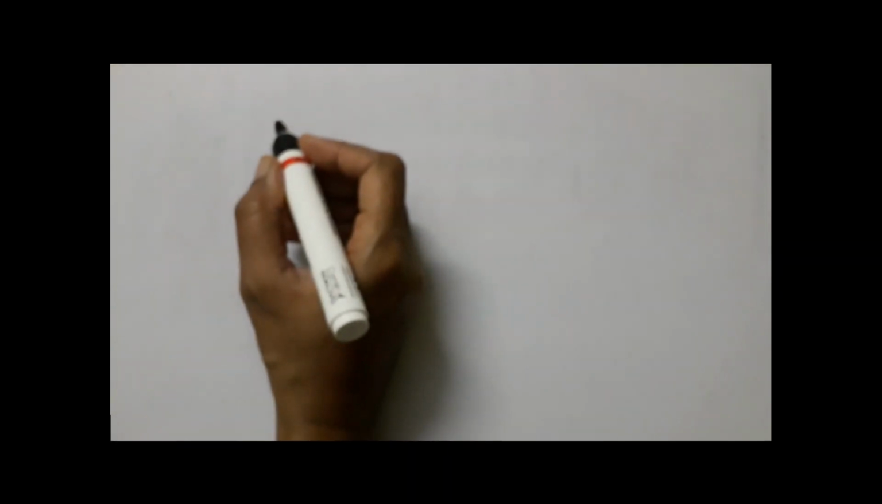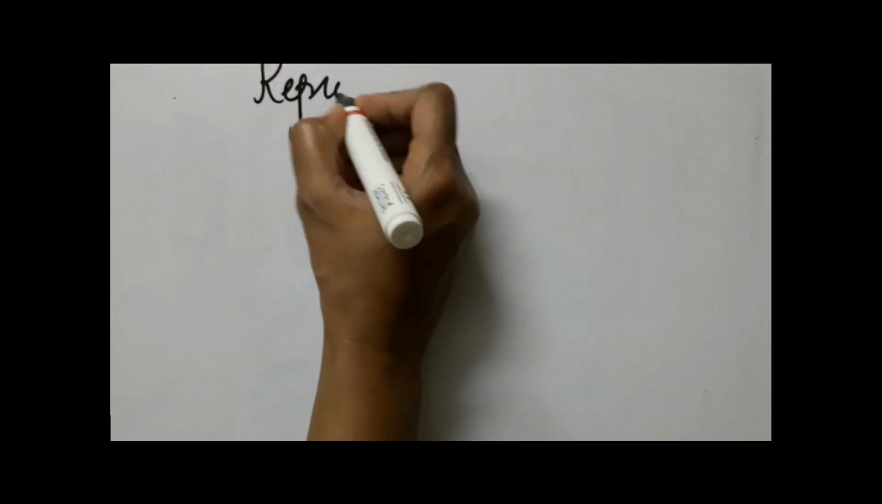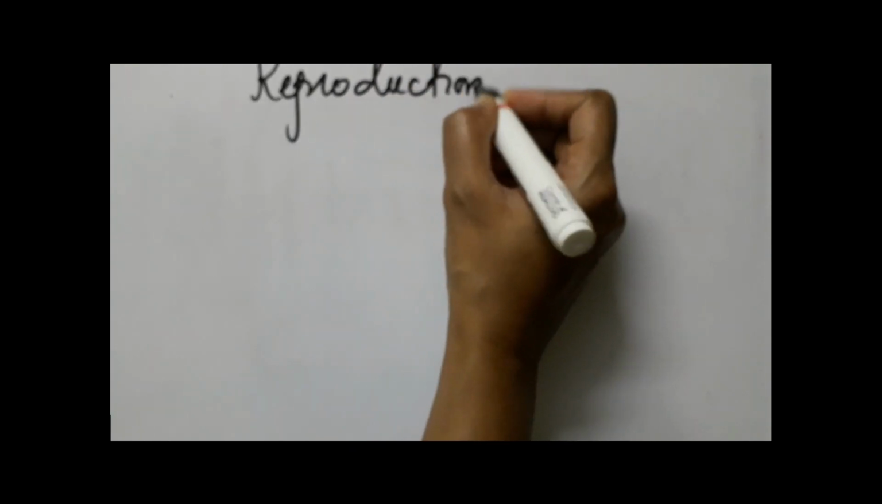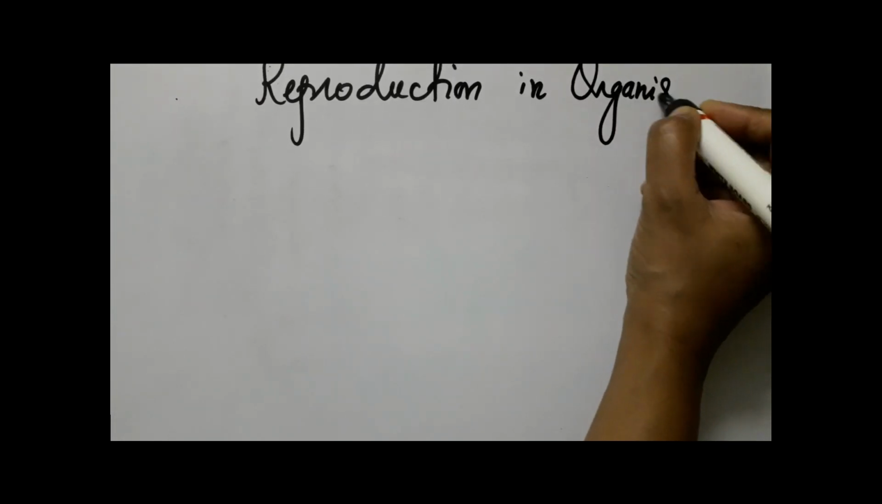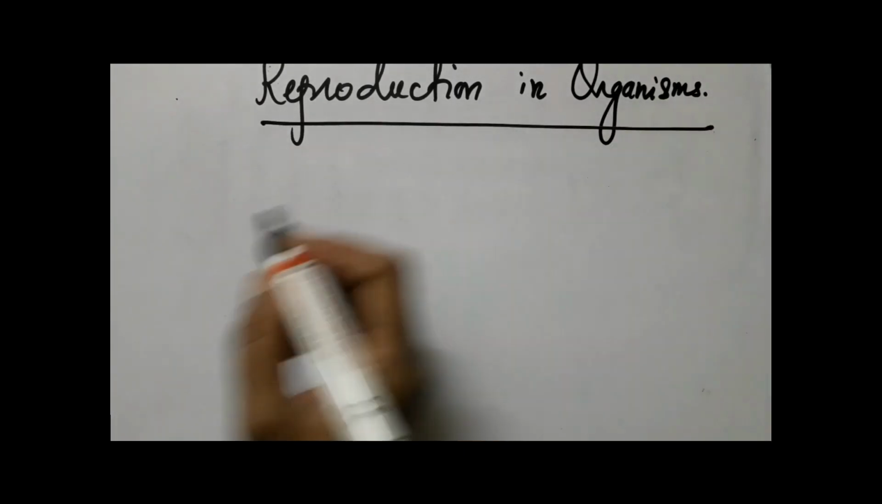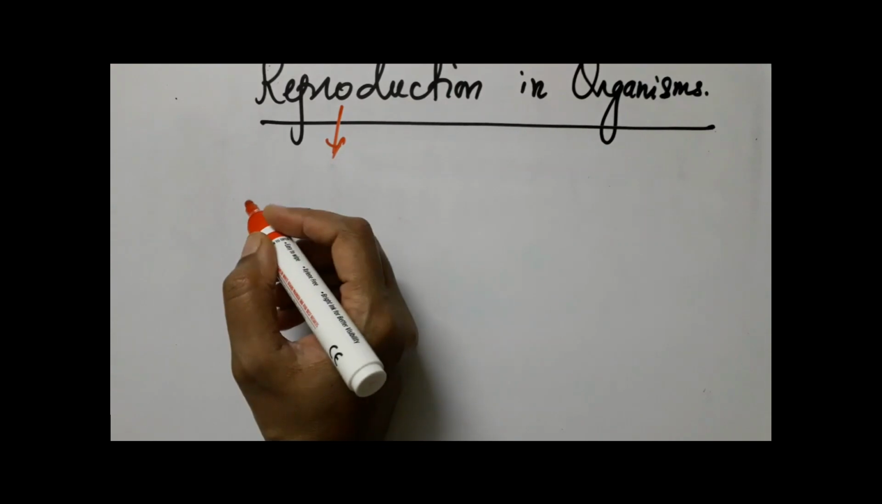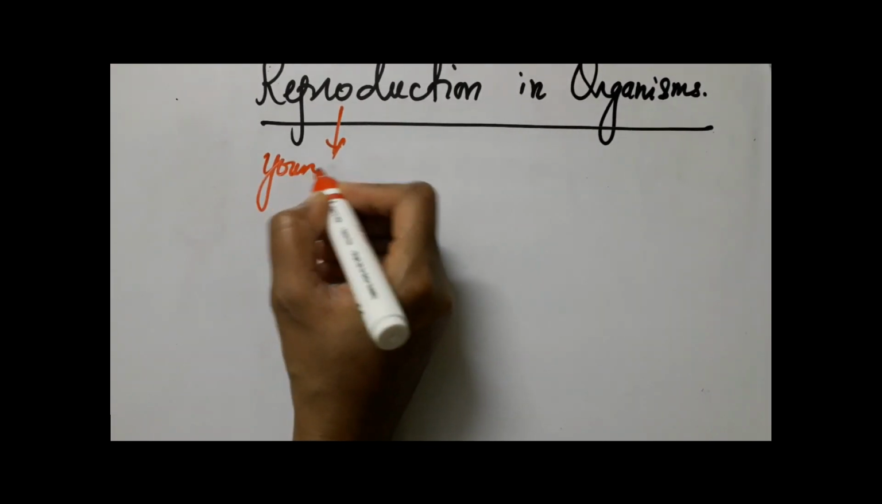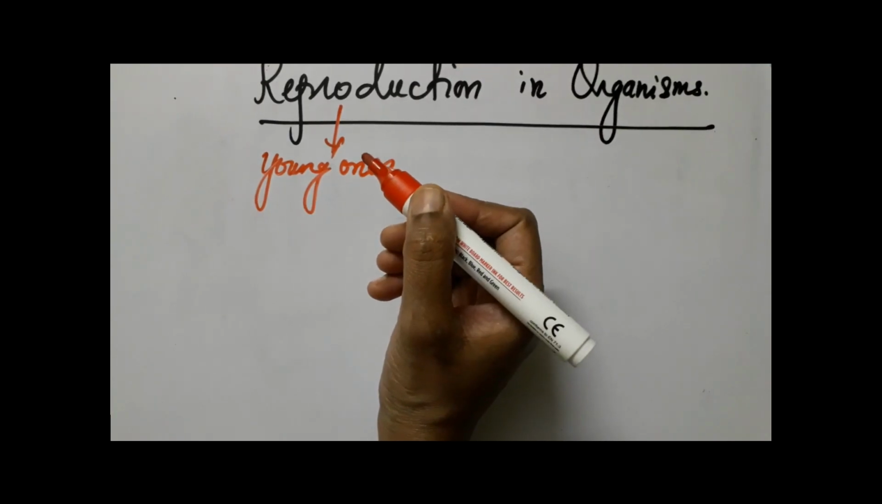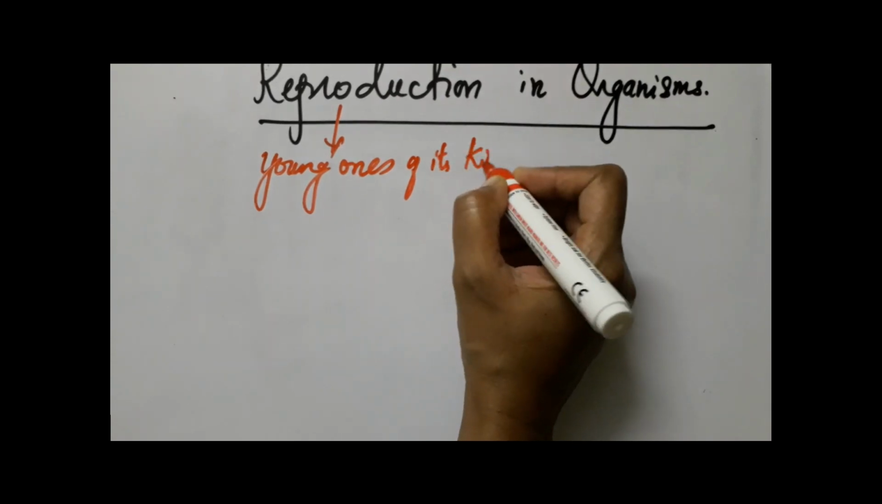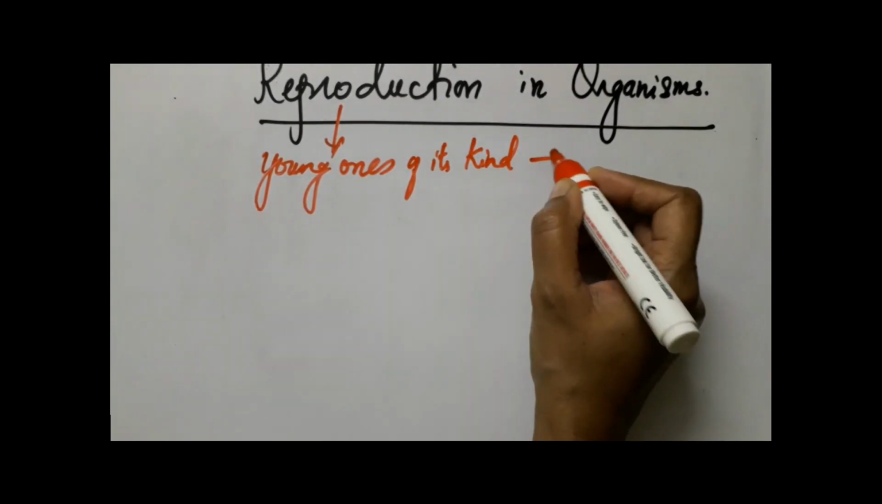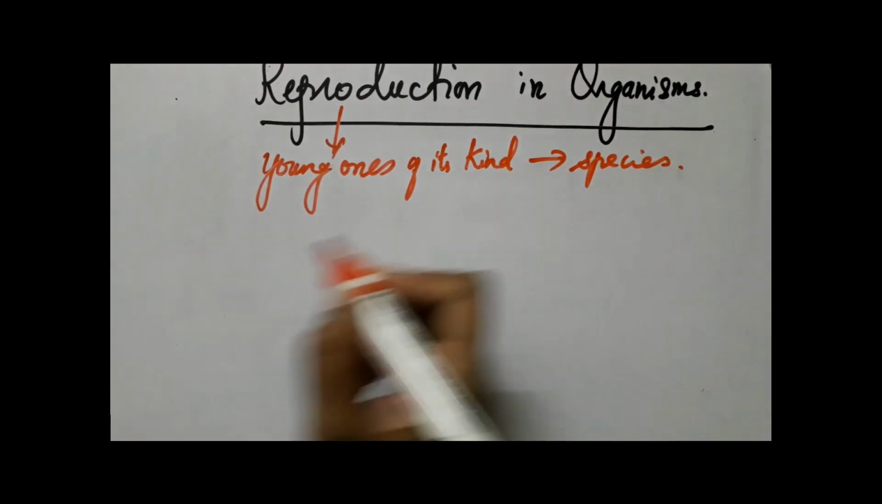Now students, let us begin with the first lesson, reproduction in organisms. We all know what the word reproduction means. It's nothing but giving rise to young ones, or perpetuation of young ones of its kind, of its own species. Why? To continue with the species.